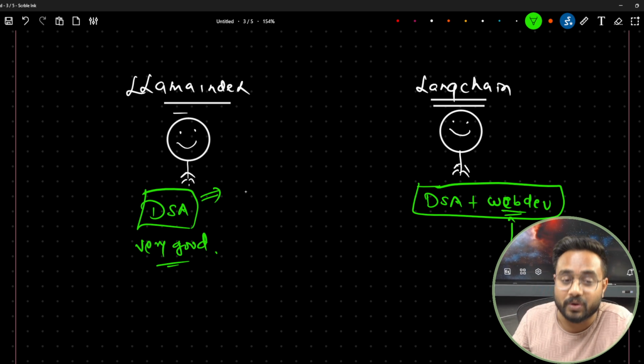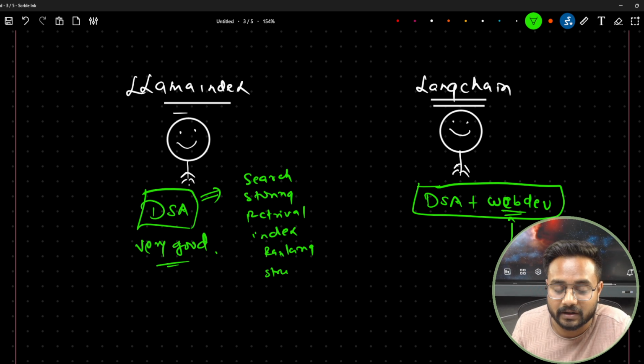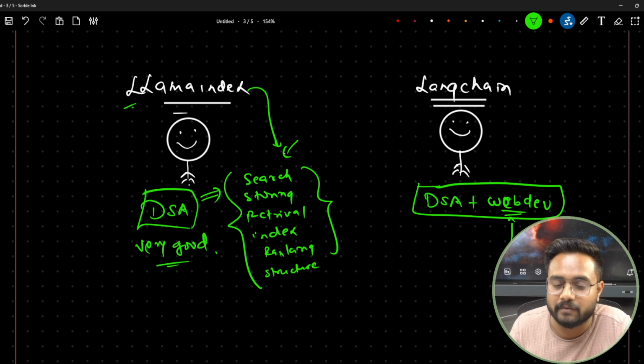Llama-Index is very good in searching, storing, retrieval, indexing, and ranking, and structure of the ranking. We can do this very efficiently using Llama-Index. The code has been written in a very beautiful manner.